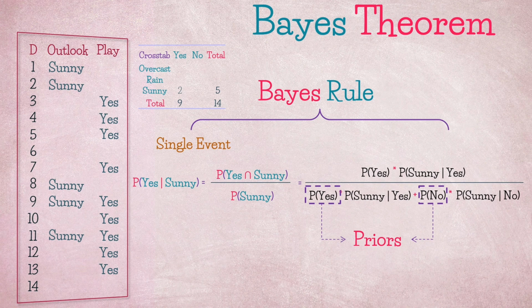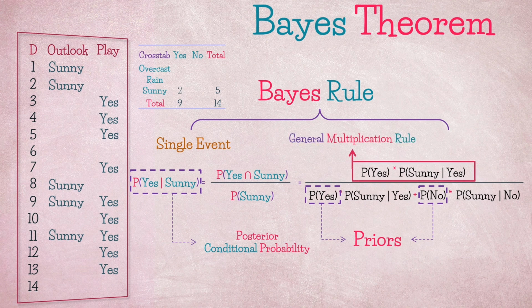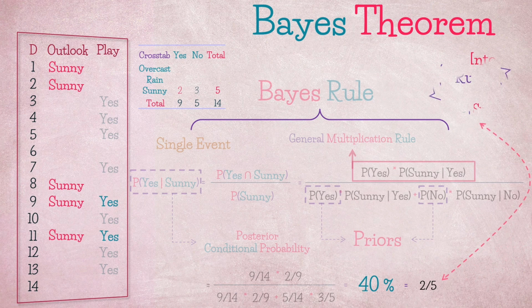What we are trying to do is to update our prior belief given the new information we have, which is the day being sunny. This is known as posterior probability, and it is basically the conditional probability we have discussed earlier: the probability of play knowing that it is sunny. The numerator is the general multiplication rule, and the denominator is the probability of sunny based on play status. If we substitute the numbers, we get a probability of 40%, which is equivalent to 2 divided by 5, the get into rule. So what Bayes' rule simply does is utilize the general multiplication rule to update the priors by finding the posterior conditional probability of class given evidence.